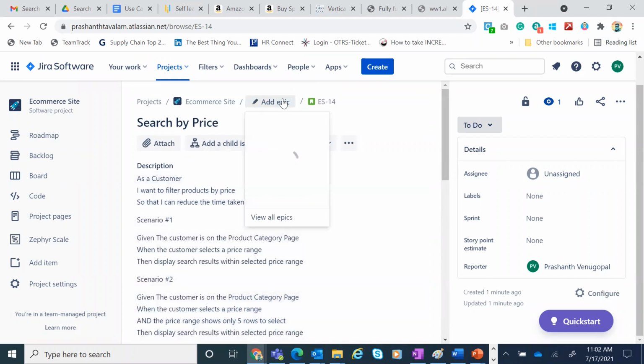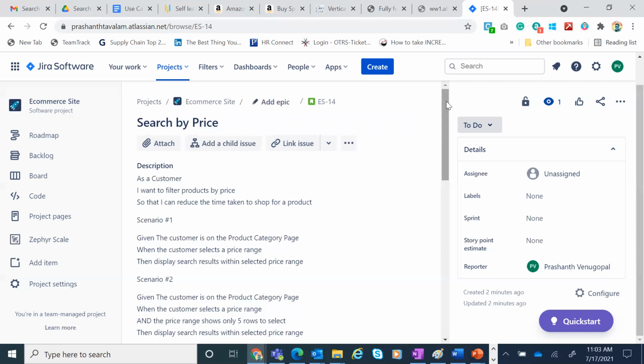Sometimes you can add an epic. Epic is one level higher compared to user story writing. So an epic will have multiple stories. You are looking at maybe search as an option, which is a feature. Under the search feature, you will have multiple epics. Under multiple epics, search by price is only one such option. It could be an epic in itself, right? Then you will say search by rating, review rating, etc. All this will become different epics or stories in itself. Whether it's an epic or a story depends on the effort that's involved.